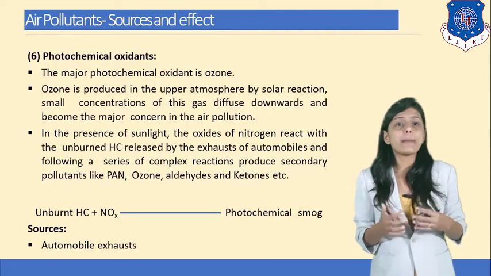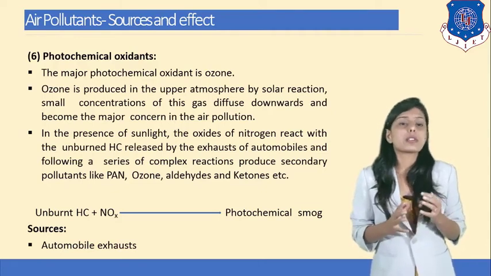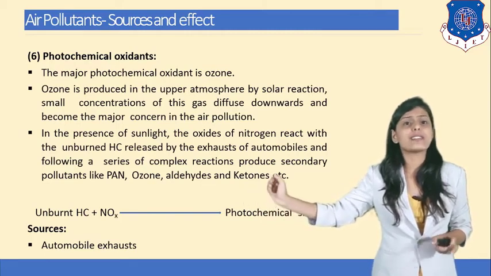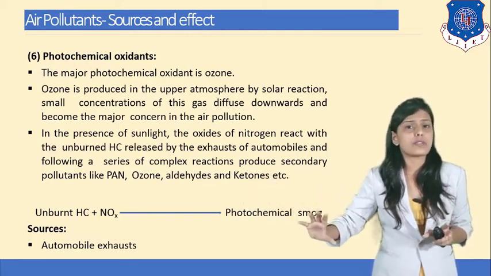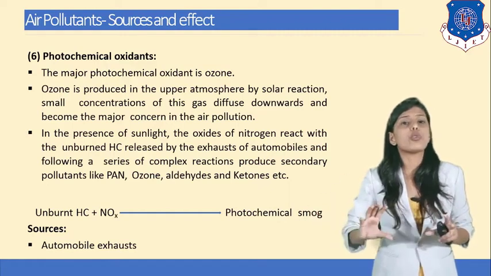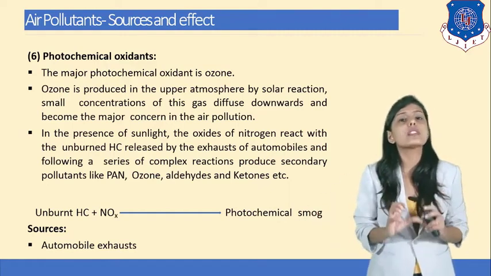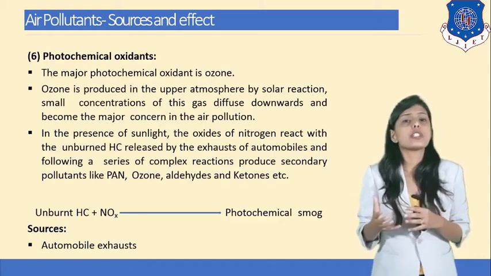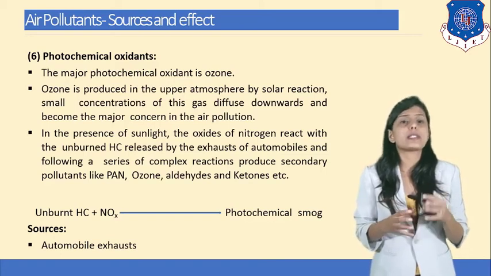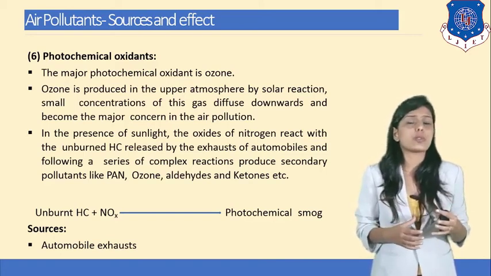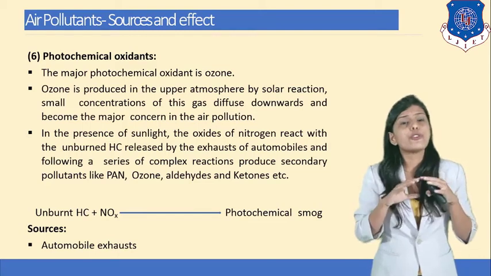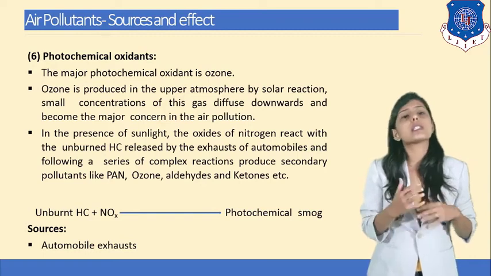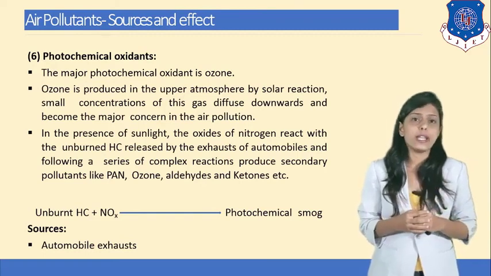So what are photochemical oxidants? Photochemical oxidants are formed when unburned hydrocarbons and nitrogen oxides react with each other in the presence of sunlight. Then they produce photochemical smog, which is known as pollution. When ozone gas is produced, oxygen molecules react in the presence of sunlight and ozone is produced. When this gas diffuses downwards, it creates air pollution in the environment.